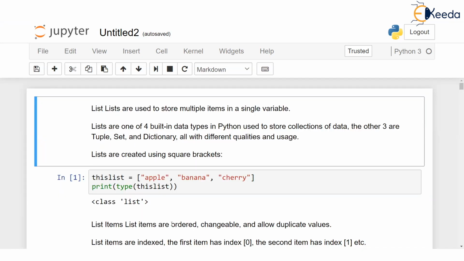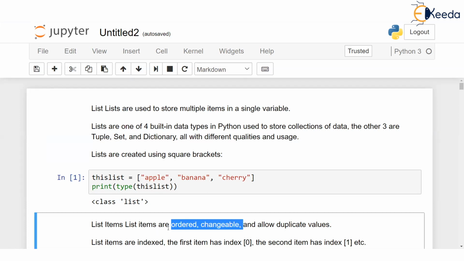Just check. Lists are ordered. Check the definition. Changeable. Now, why do we call a list ordered? Come on, because it has index 0, 1, 2, 3. So there is some sequence, isn't it? And we know which element is after which element. So there is some ordering. And why changeable? I just now proved. Once you store the values in the list, you can change the values. And also the last one is, a list allows duplicate values.